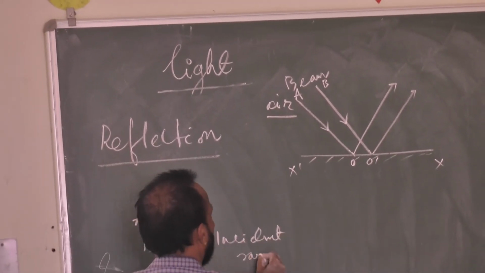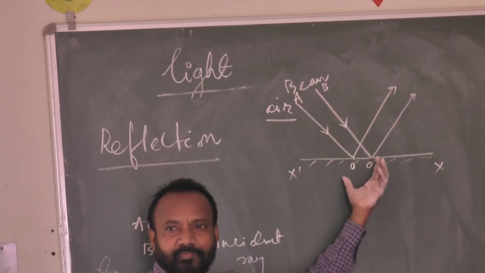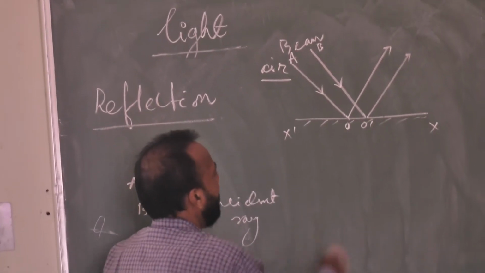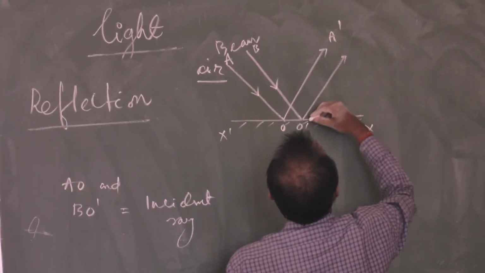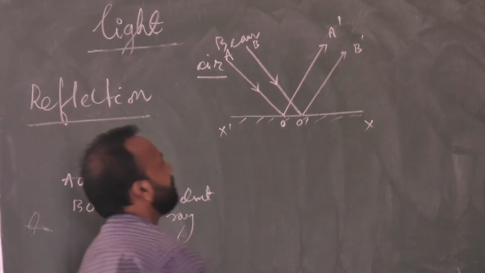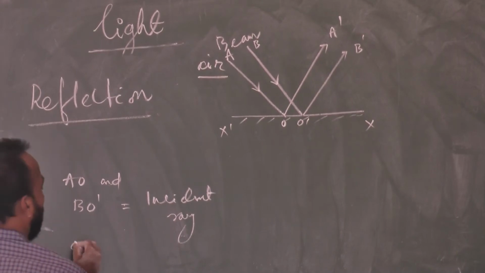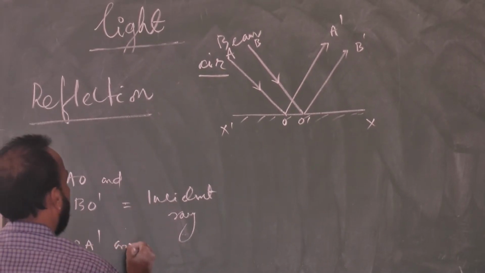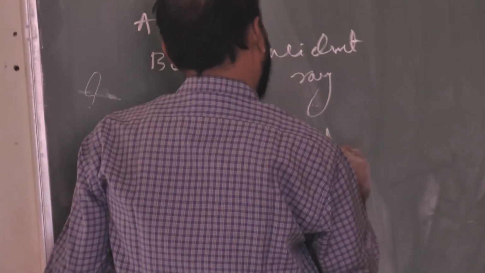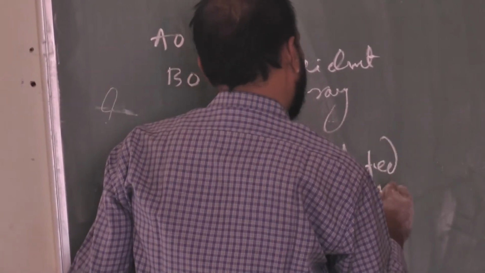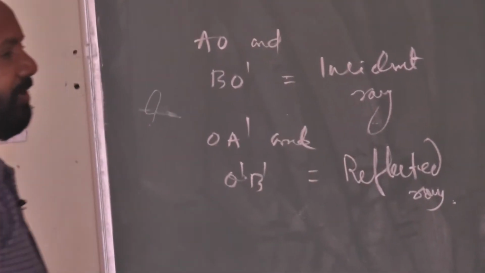You can check the number of rays. Now what happened? They get reflected: OA dash and O dash B dash. These are the reflected rays. Clear or not?